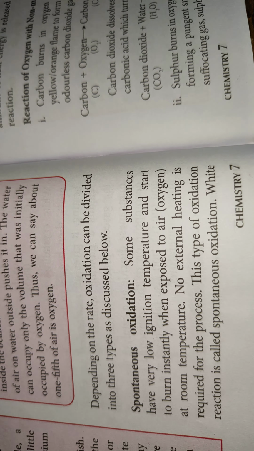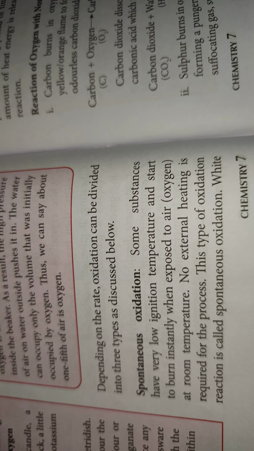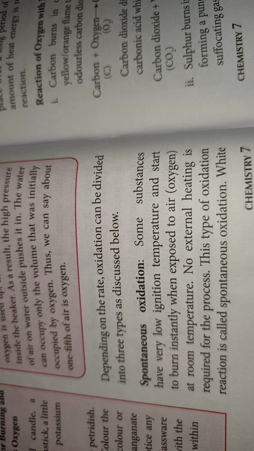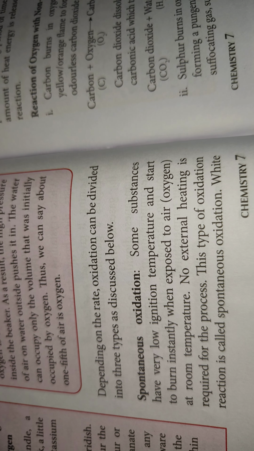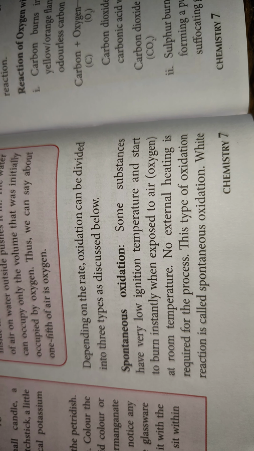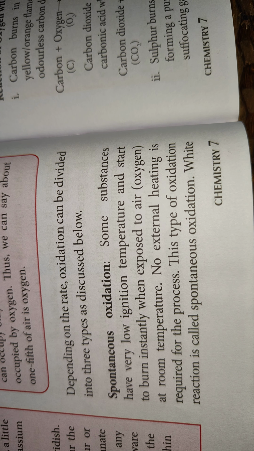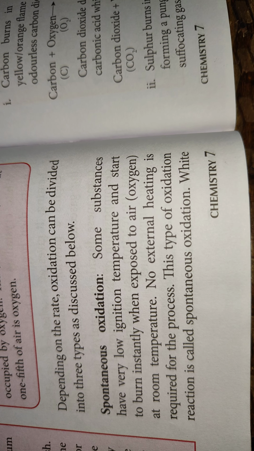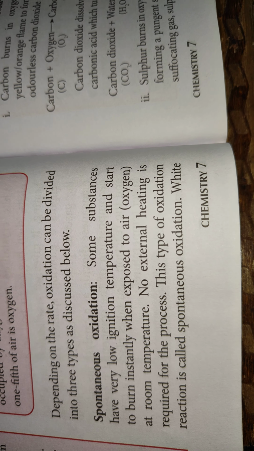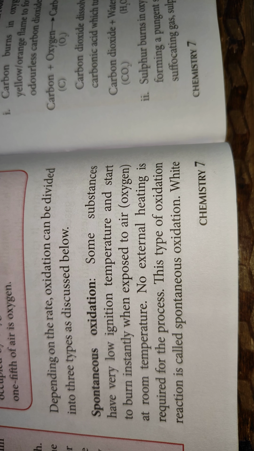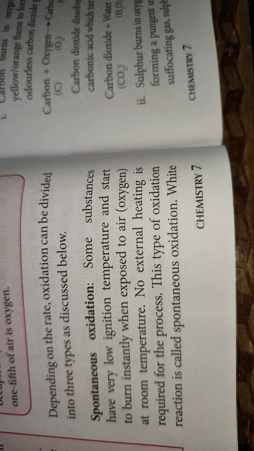Now students, depending upon the rate, oxidation is classified into three types: spontaneous oxidation, rapid oxidation, and slow oxidation. Spontaneous oxidation is the one which takes place very instantly. In spontaneous oxidation no external heating is required.